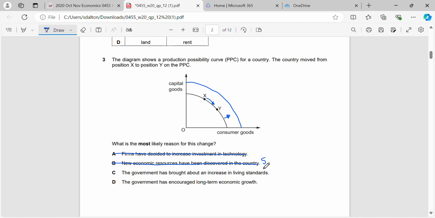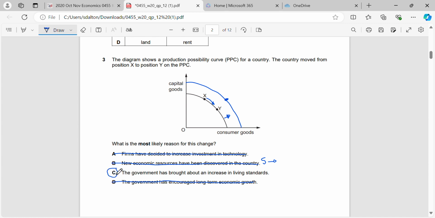Again, that would cause a shift, same way as A would, to the right. Government has encouraged long-term economic growth. Same thing. We have long-term economic growth. We're going to shift and then we're going to move from here to a new point on the curve if we achieve that actual economic growth.